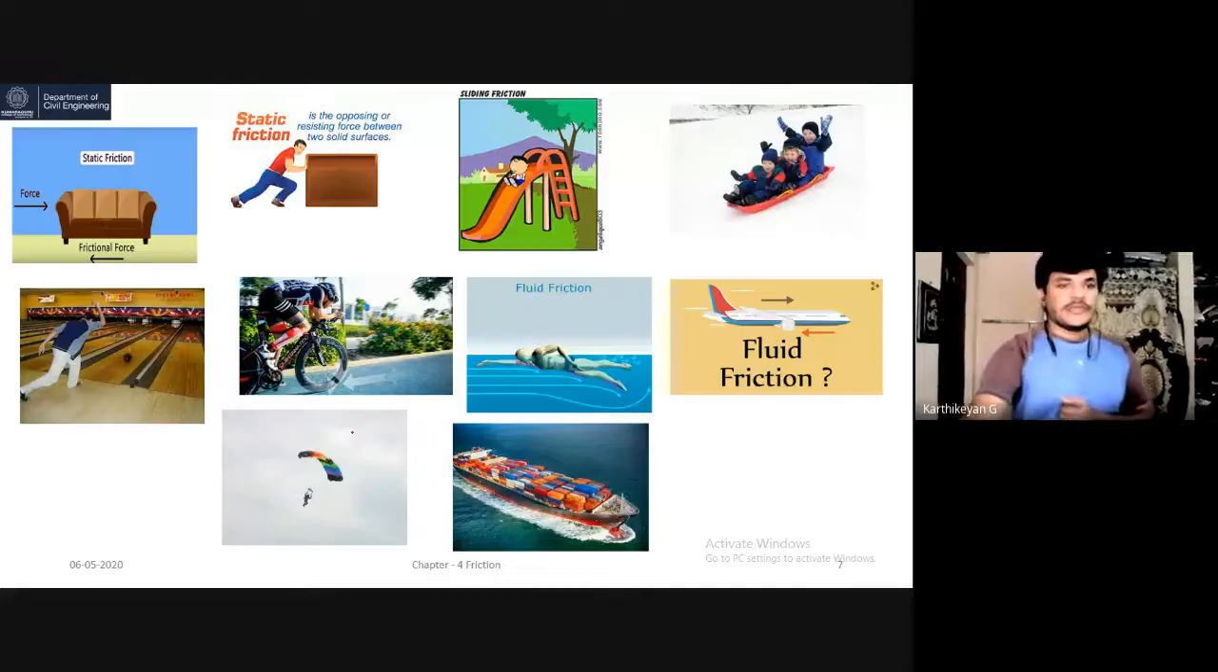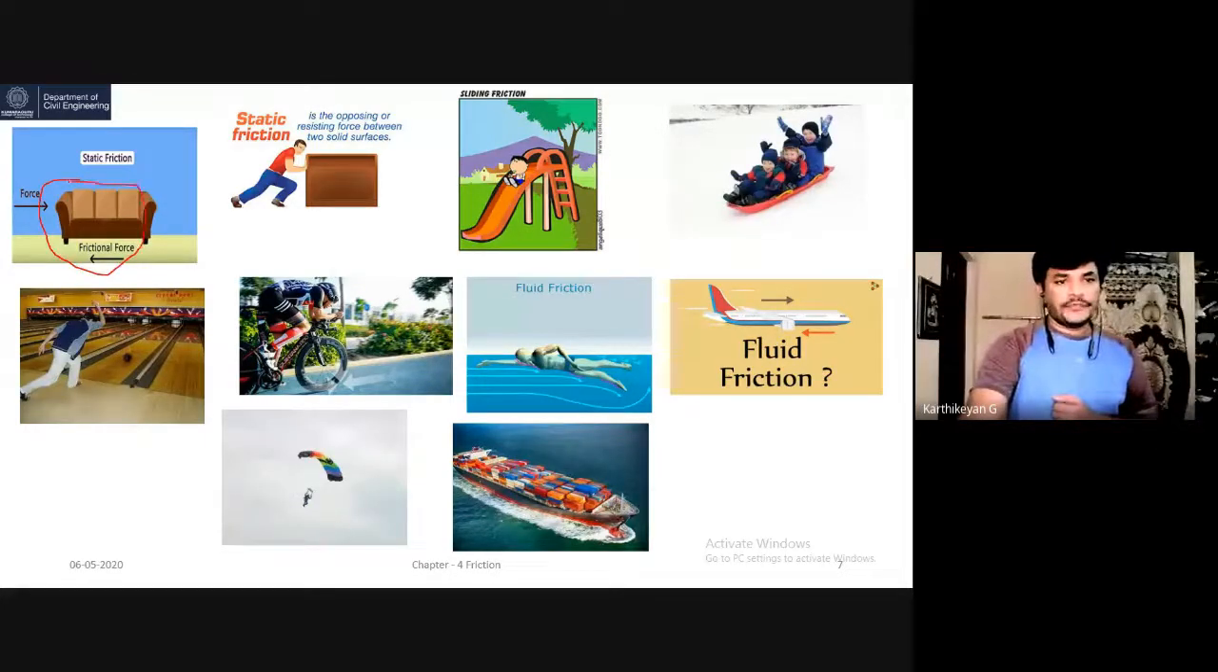First image, a sofa resting over the floor. You are applying force here, and there is a resistance force. If the sofa is not moved because of this external force, then it is called static friction. If it is moved, it is a sliding friction. And second, a man moving this furniture.